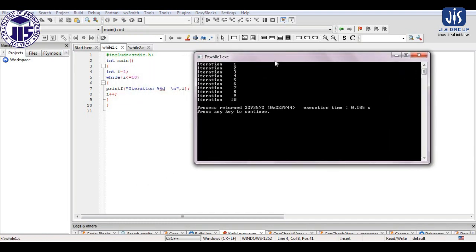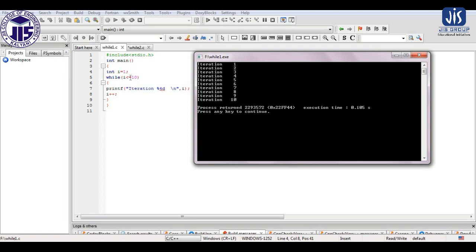So here you can see how many iterations. Iteration is basically one execution, and one execution is called one iteration. If a loop gets executed once, we can say it is one iteration. Here the value of I, we have started with 1. I has started the journey with the value 1.